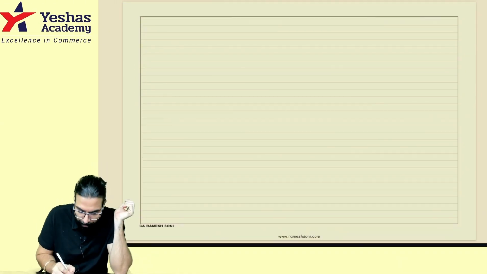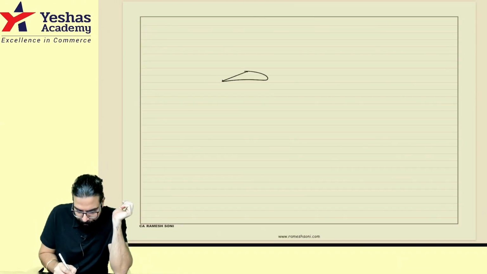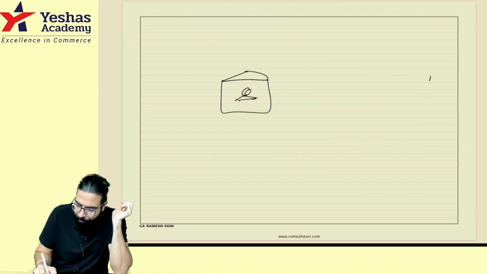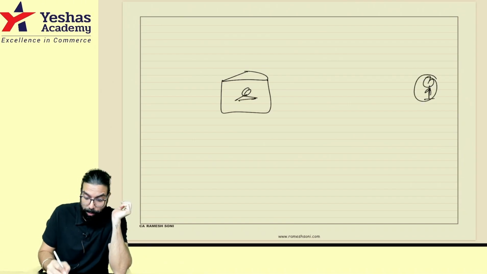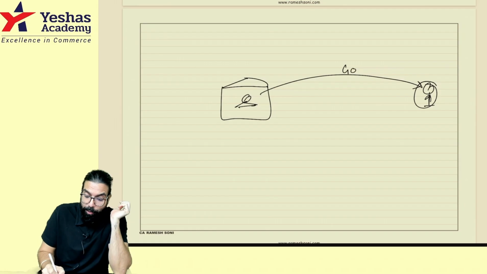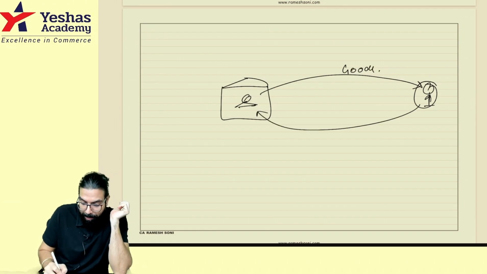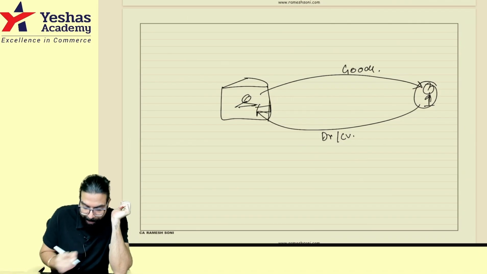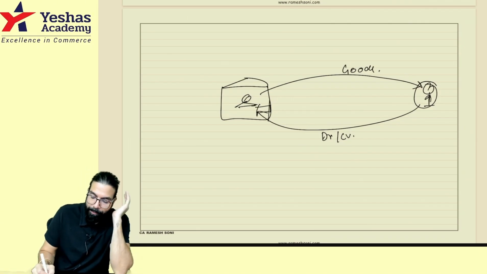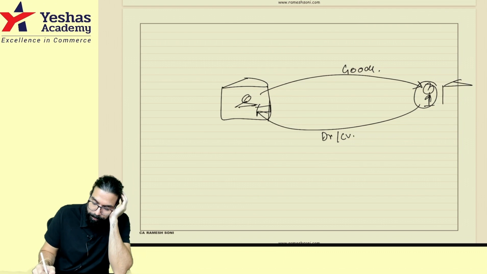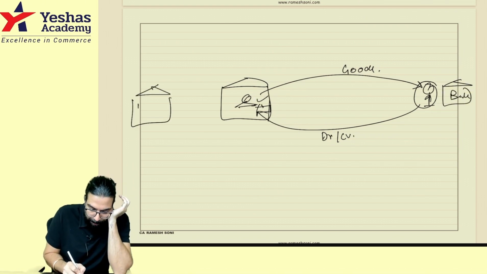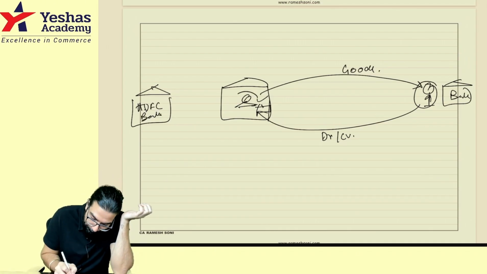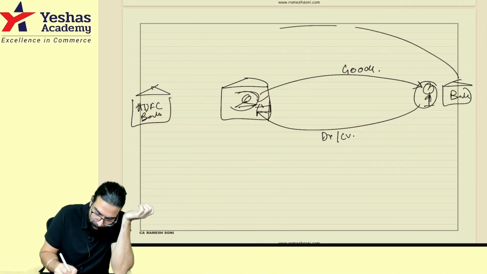Now, for example, you are a shopkeeper. Okay, I am a shopkeeper. You came to my shop. You told me, sir, I want some goods. I gave you the goods, for which you gave me your debit card or credit card. I swiped it in my machine. You know what will happen? Supposing my bank is HDFC Bank. My bank will collect the money from your bank.